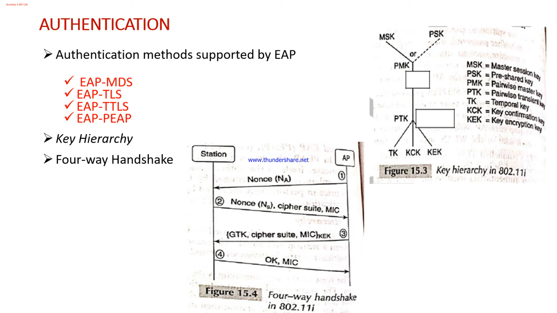In simple words, in this EAP-MD5 method it is requesting the hash value of the password. The wireless station will ask for the password, and the user will enter the password. For that password the hash is computed and sent across the network to the authentication server. During this period the attacker could attack the link and get that hash.